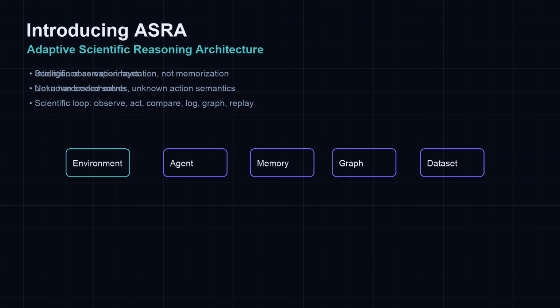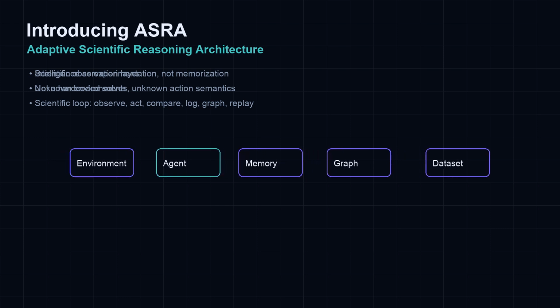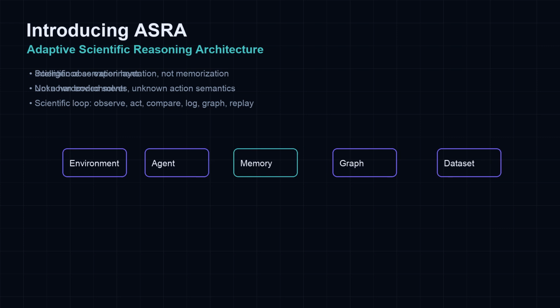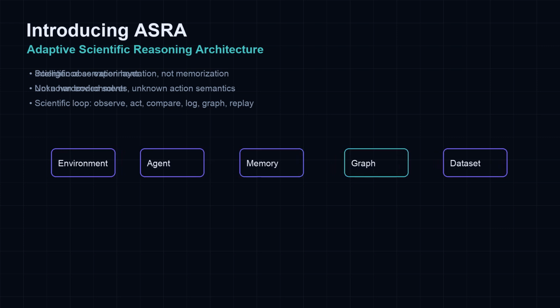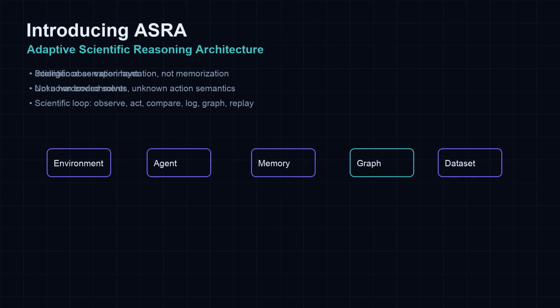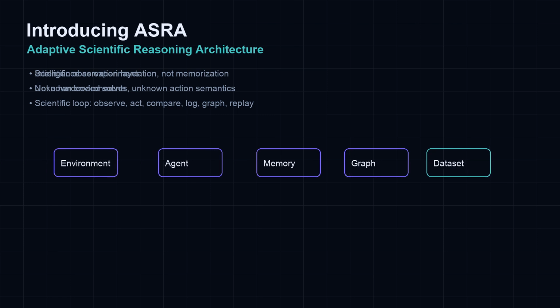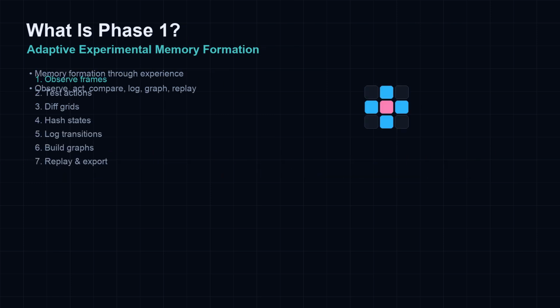ASRA, the Adaptive Scientific Reasoning Architecture, is built for interactive scientific learning. Phase 1 does not memorize tasks. It builds the infrastructure to observe, experiment, and remember. Phase 1 is adaptive experimental memory formation. The agent watches frames, tests actions, compares states, logs transitions, builds a state graph, replays episodes, and exports datasets.